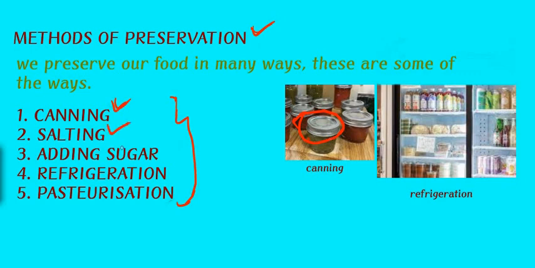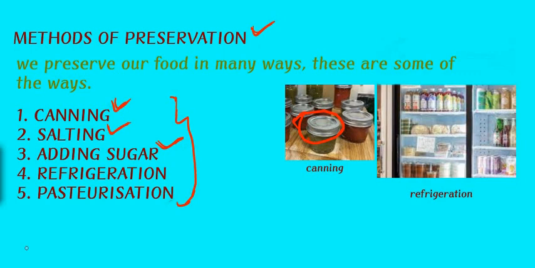The second one is salting. In this type of preservation, salt is added to the food product, and this inhibits the growth of microorganisms, hence preserving the food. This is used in preserving foods like fruits, vegetables, meat, and so on. The next one is adding sugar.